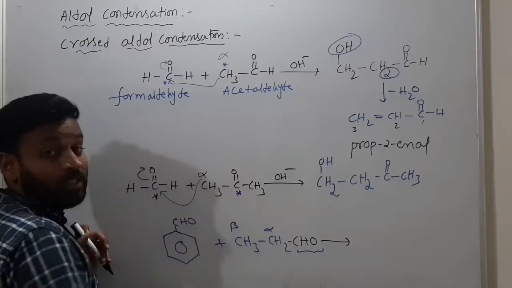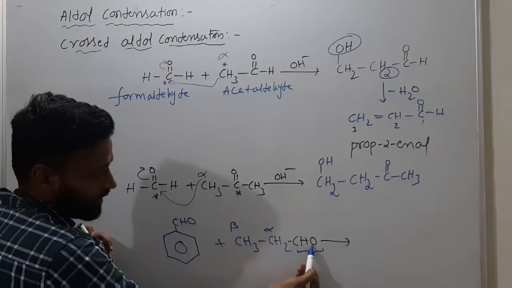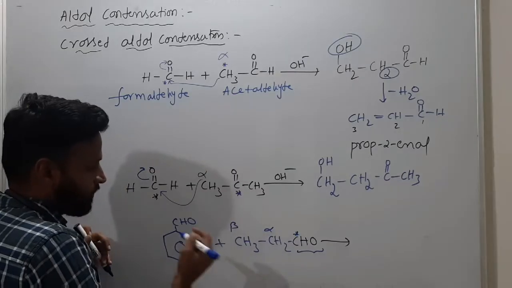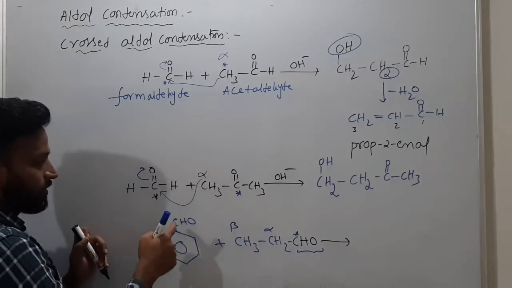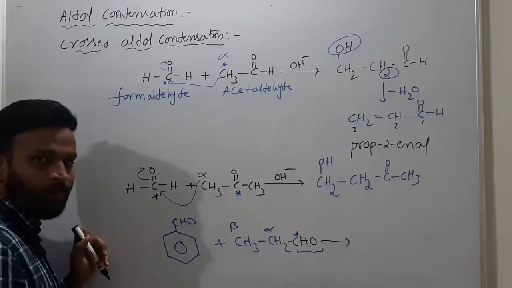Functional group, next carbon is alpha. This is functional group CHO, and this carbon is alpha. So here there is no alpha hydrogen. So here also I have to write C double bond OH, but CHO I have written.